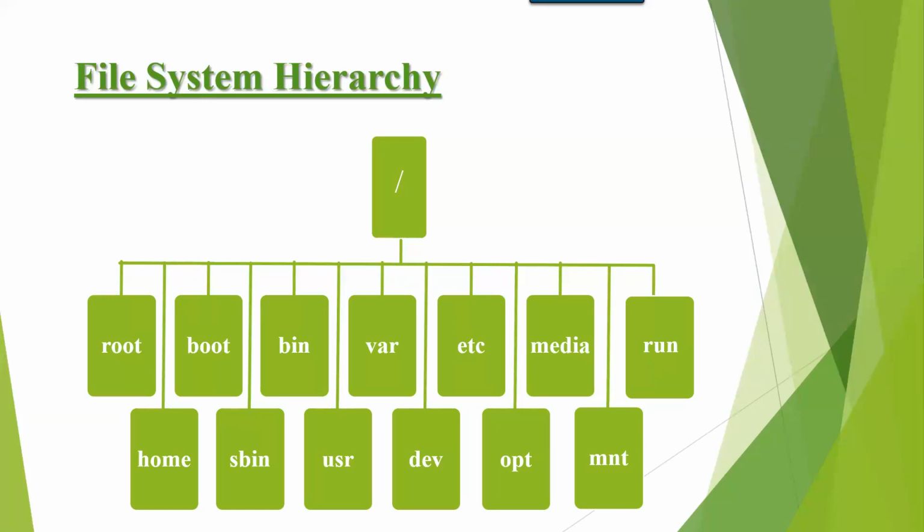If you want to change the directory, you can. Otherwise, by default, it stores the data under root. And the next one is home. Home is the home directory for normal user. As a normal user, you log into your computer and create any files or directories, by default your data is stored under home.